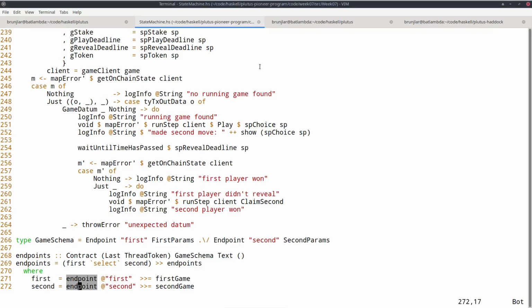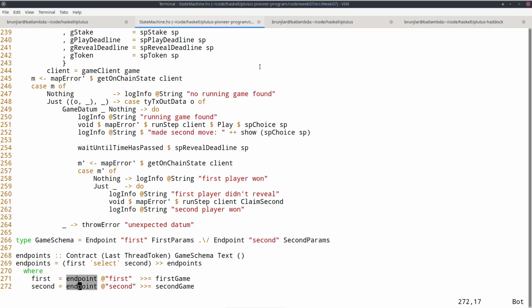And what is particularly nice about the state machine approach is that we don't have to replicate logic anymore. I mean, earlier I explained that the on-chain validation checks whether a transaction is valid, whereas the off-chain code has to construct a transaction that then will pass these checks that validation does. So on-chain and off-chain logic has slightly different purposes. On-chain has to check, whereas off-chain has to construct.